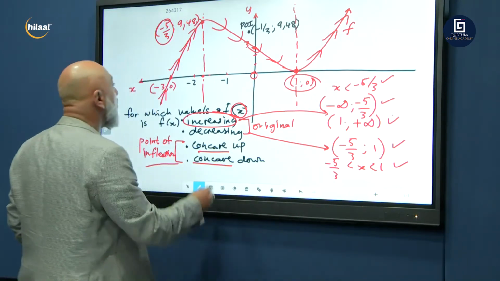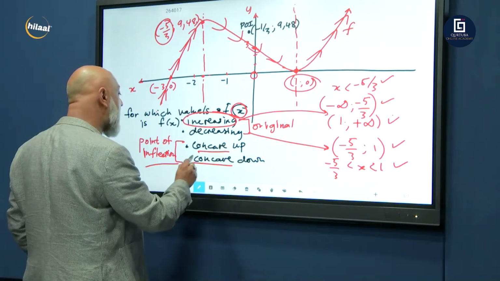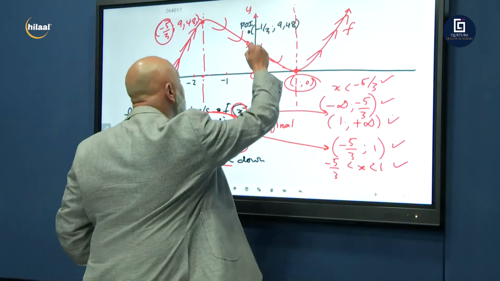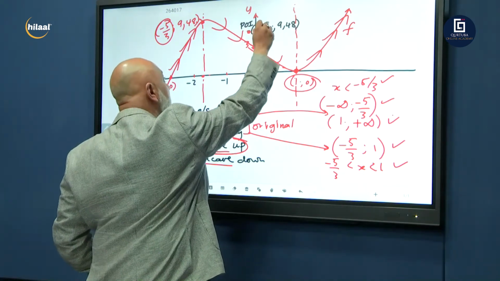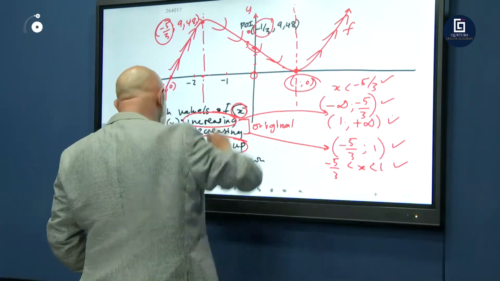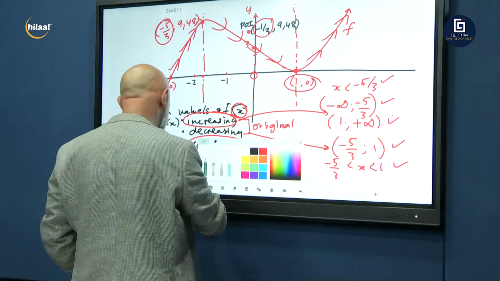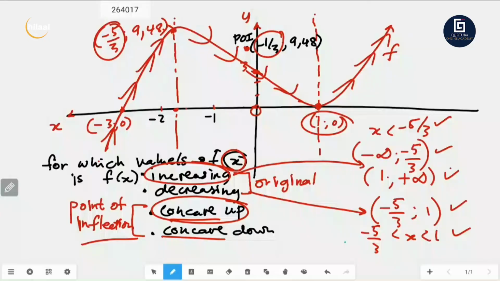Okay. Where is it concave up? So for concave up, we're looking at our point of inflection. And you can see that it's concave up. If you want to look at your original graph, no problem. Here you go. From this point, concave up.